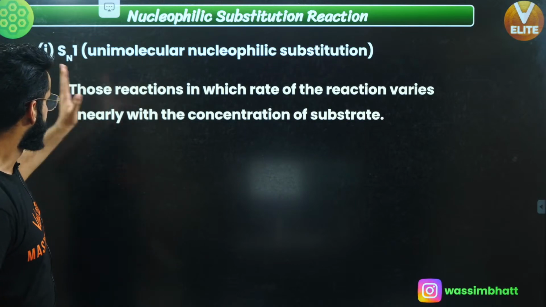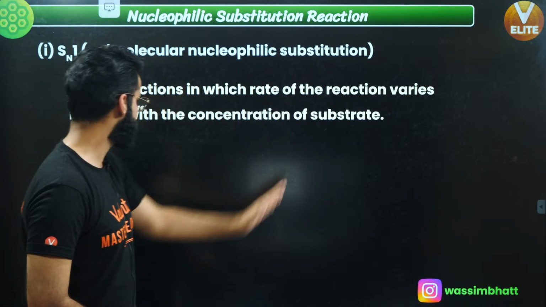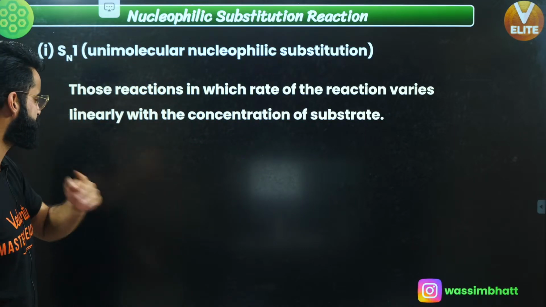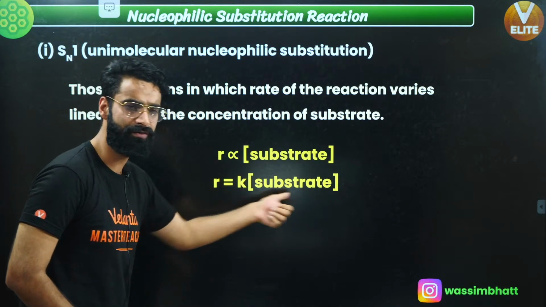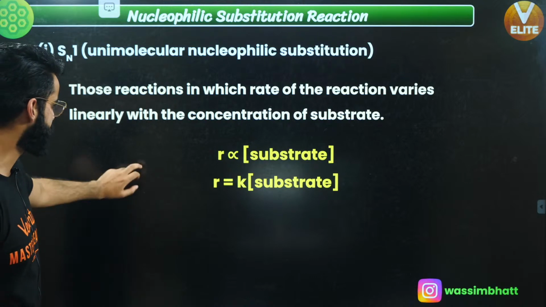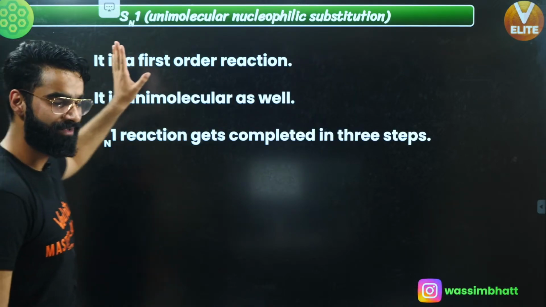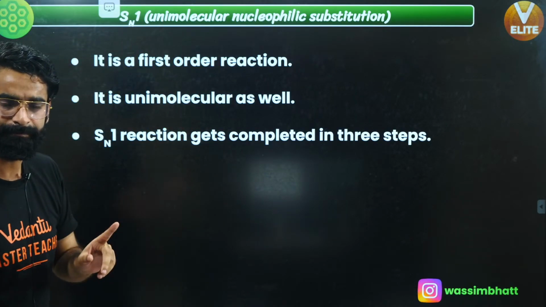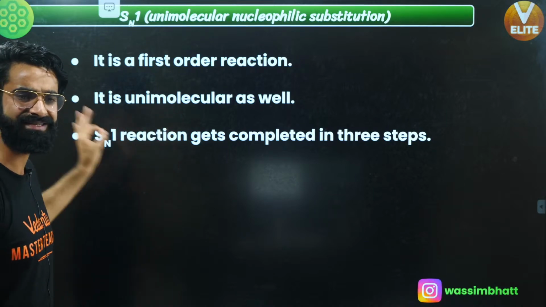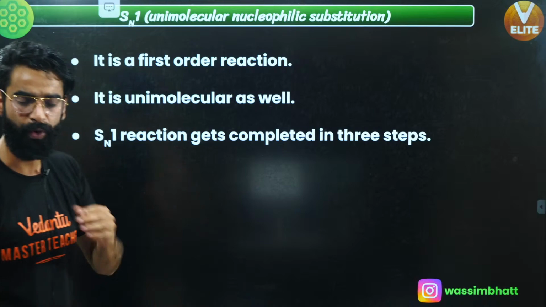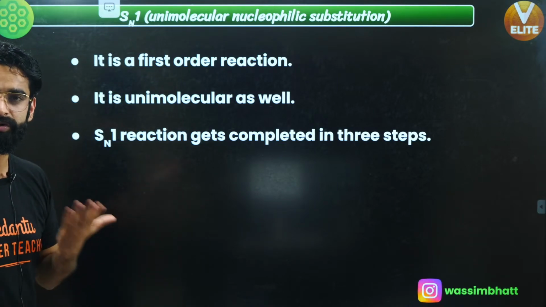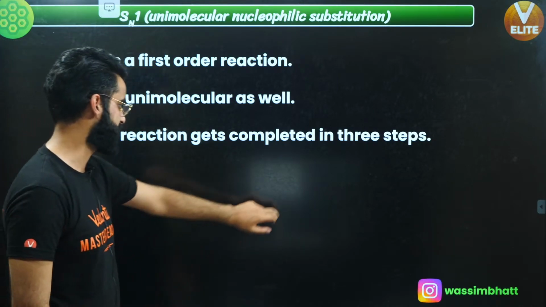First of all, those reactions in which the rate of reaction varies linearly with the concentration of substrate, point number 1, which I've told you. This is how we write the rate law for this SN1 reaction, point number 2. Point number 3, the order of this reaction is 1. It is a unimolecular reaction, and this SN1 reaction gets completed in 3 steps. Now the point is, what are those 3 steps?